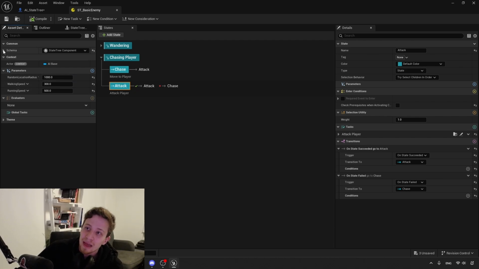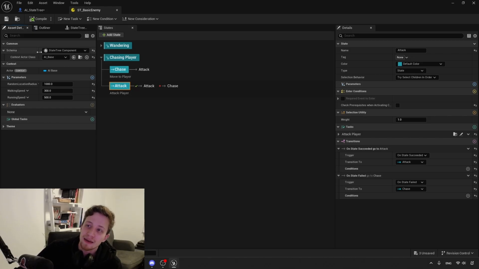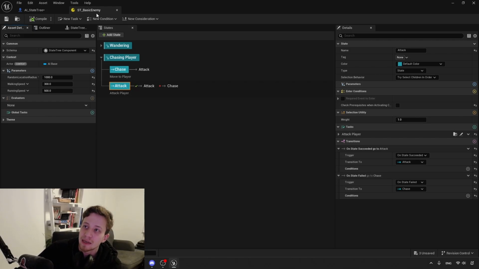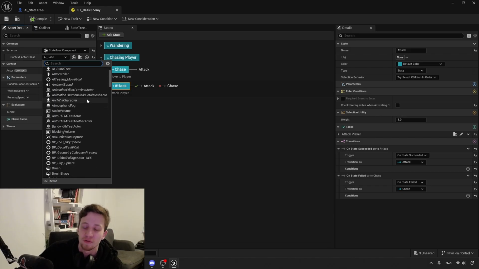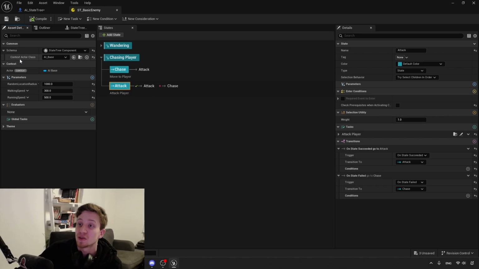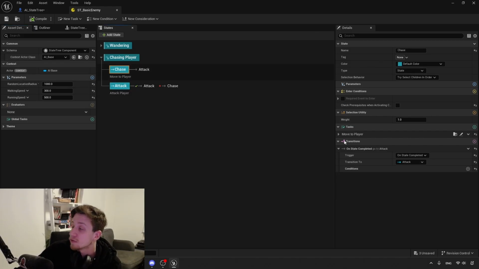So what I mentioned before is that we have full access to our context actor. When you create the state tree, you click on your schema and decide which actor the state tree has context of. That means which variables it can access. That allows us to easily connect things to any of the variables.